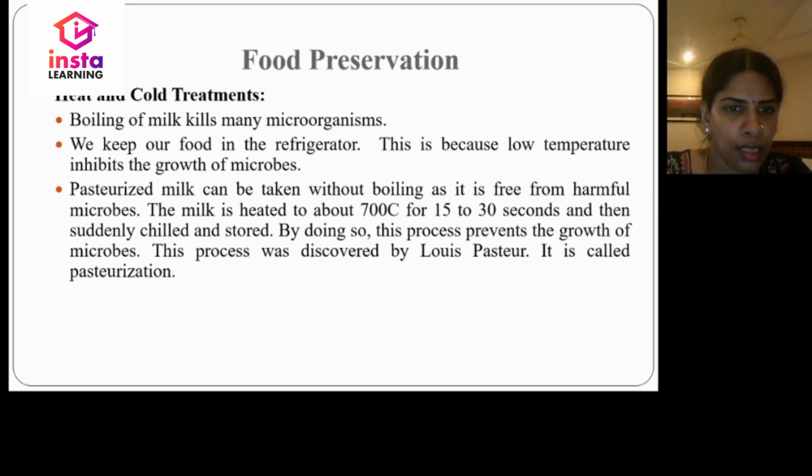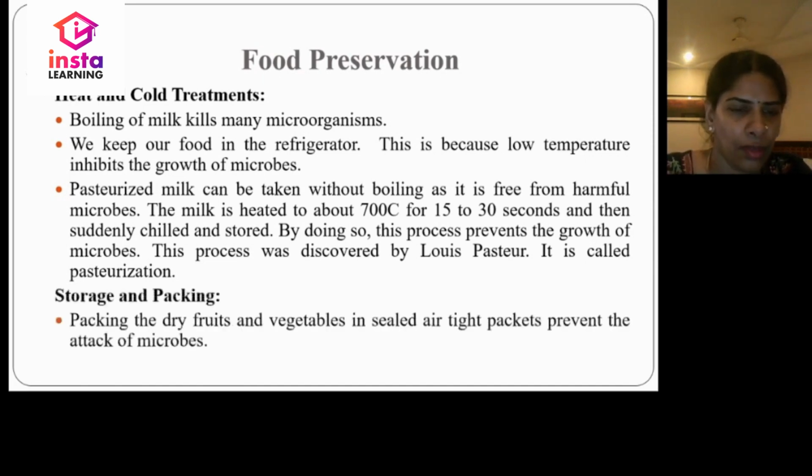In this case, the milk is heated to about 70 degrees Celsius for 15 to 30 seconds and then it is suddenly chilled and stored. By doing this process, it prevents the growth of microbes. This process was discovered by Louis Pasteur and hence it is called pasteurization. Storage and packing: packing dry fruits and vegetables in sealed airtight packets will prevent the attack of microbes.